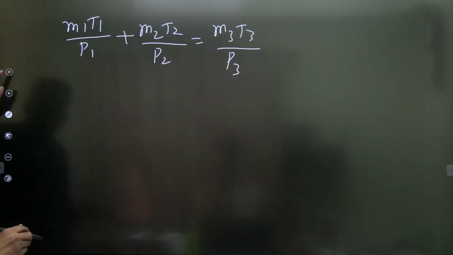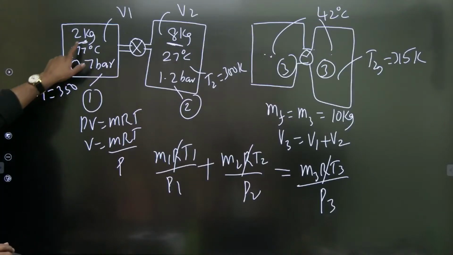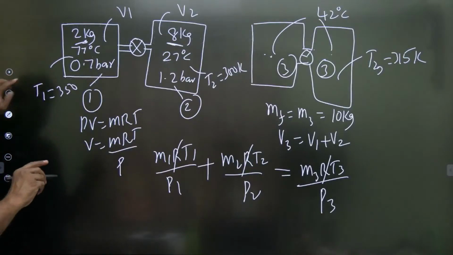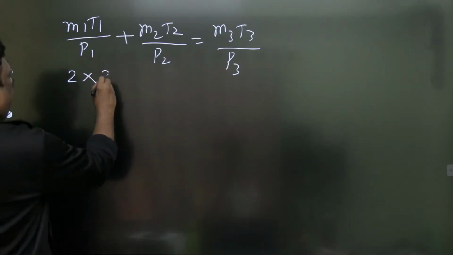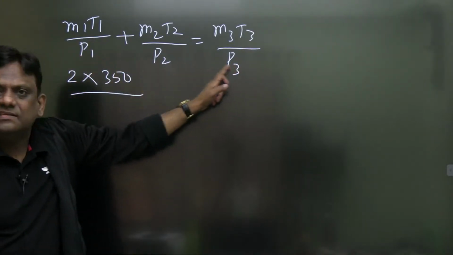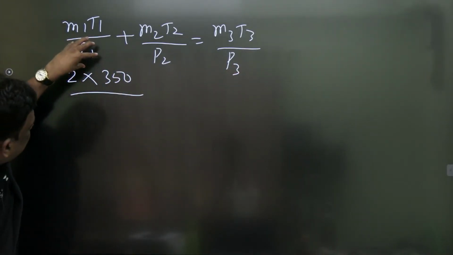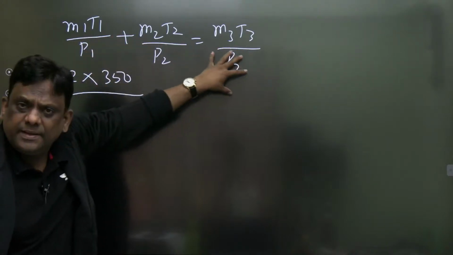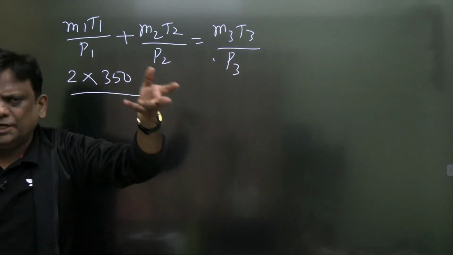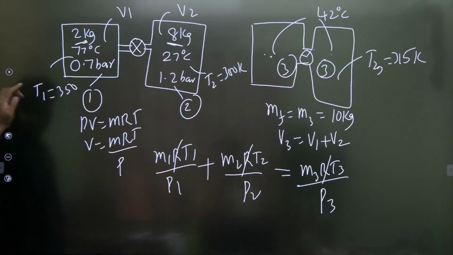Absolutely fine. What is M1 given, dear students? How much was M1? 2 kg. Temperatures should be in Kelvin. T1 is 350. And one more thing. Let us keep consistent units. If this is in bar, this is in bar, this will be in bar. If this is in kilopascal, this is in kilopascal, it will be in kilopascal. No need to change. Already it is given in bar.